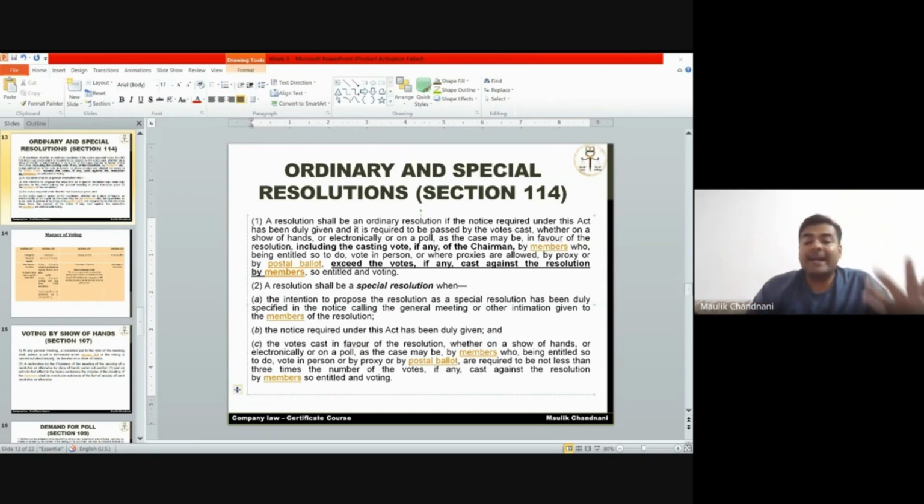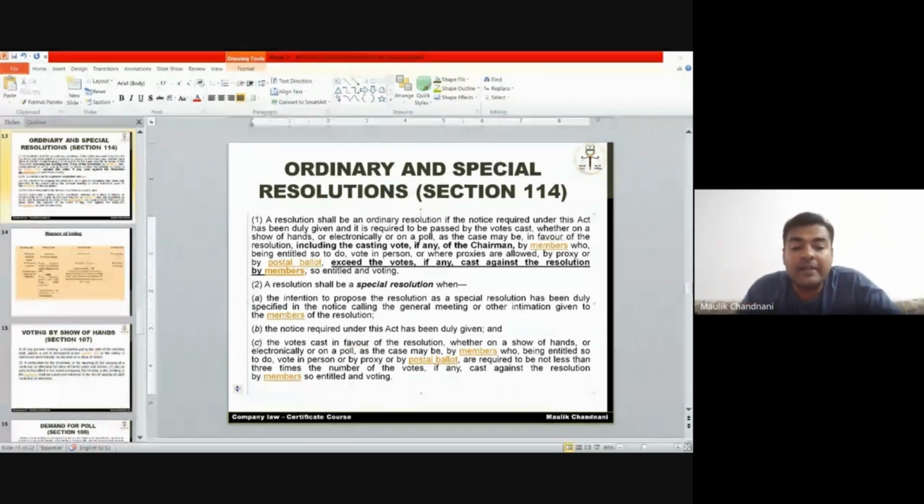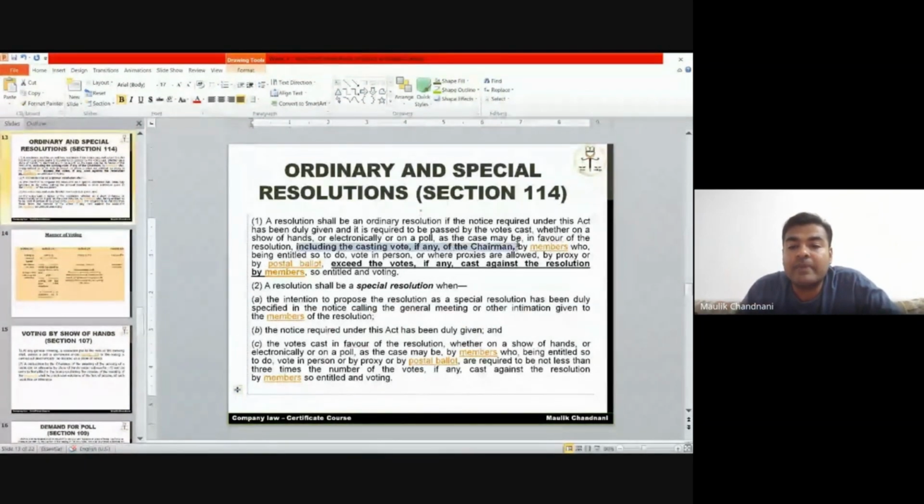Simple. There might be a certain situation where, say for example, 10 people said yes and 10 people said no. But we need a majority. Here the casting vote of the chairman comes into the picture. In this case, that means in the ordinary resolution, in case of equality of votes, the chairman can cast his final vote, which is known as the casting vote of the chairman. If the chairman says yes, the answer will be yes. If the chairman says no, the answer will be no. This is why the chairman is treated as a powerful authority. Simple.